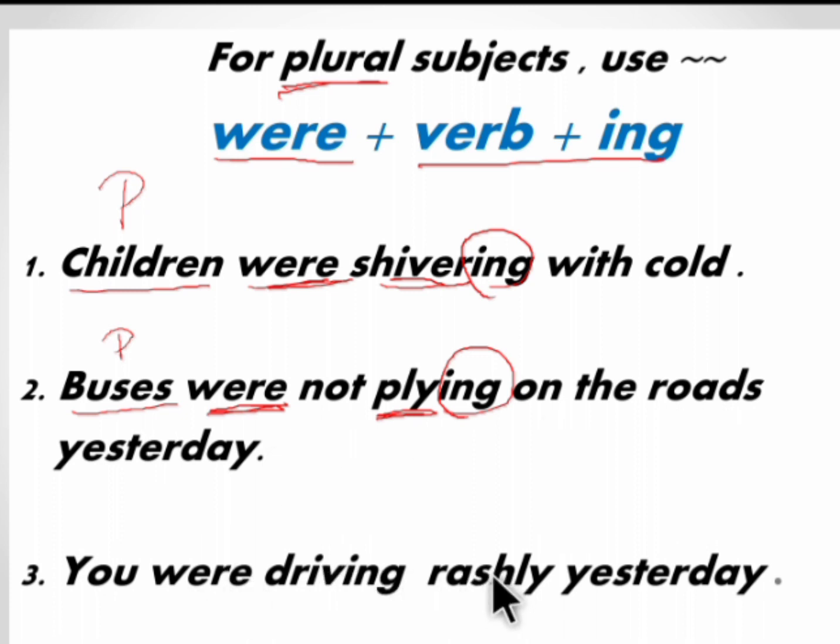You were driving rashly yesterday. You is a plural noun, so were is the plural be verb. Drive is the verb and ing denotes the continuing action. So you were driving rashly yesterday. So for singular subject we use was plus verb plus ing, and for plural subjects we use were plus verb plus ing.